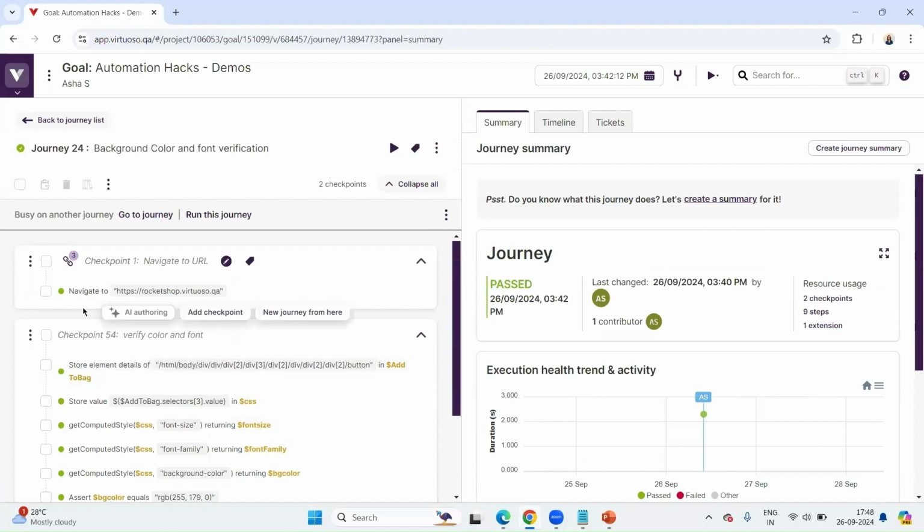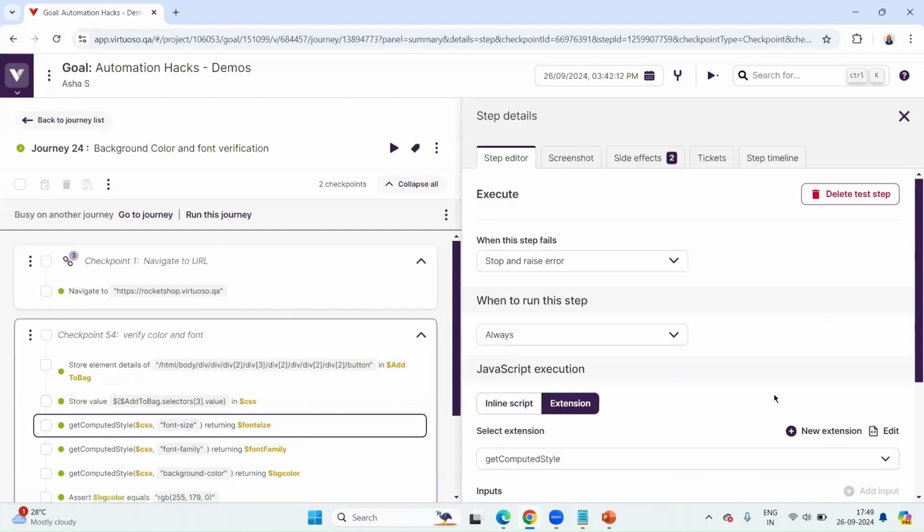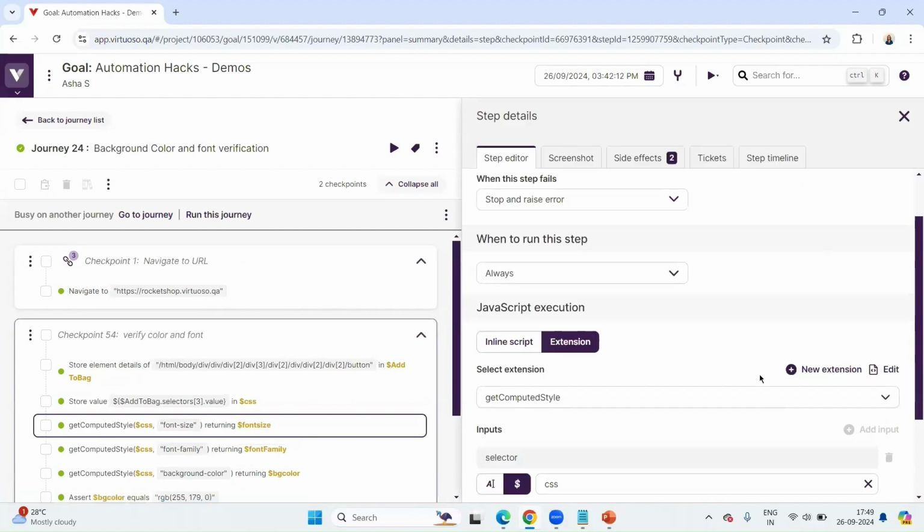I'll give you a brief about the pattern that we have. So here we have an extension called get computed style. That is a preloaded extension, already available in our extension library. We have to add it to the project or the organization. Using that get computed style extension, all we have to do is store that property of the element that you would want to verify.